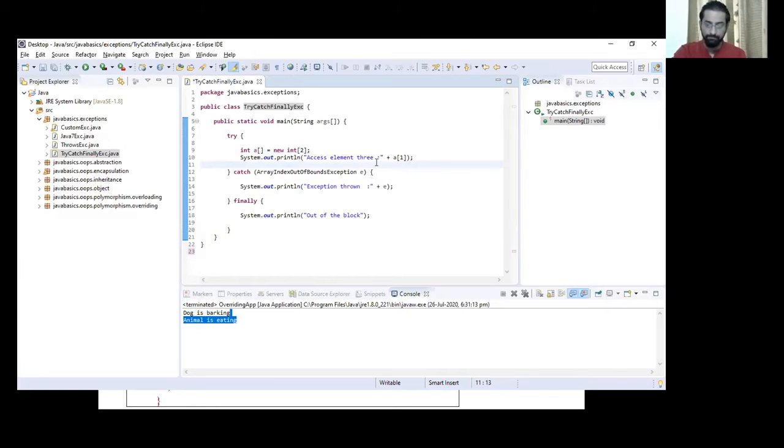Now let's say we want to access the element at 0.